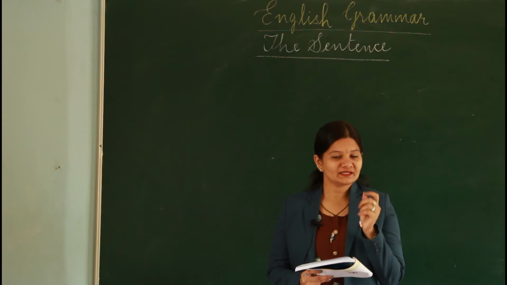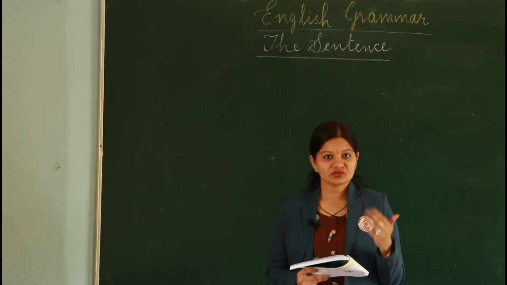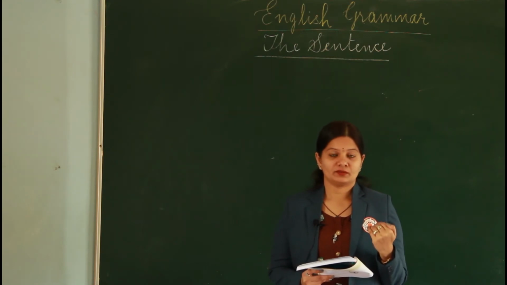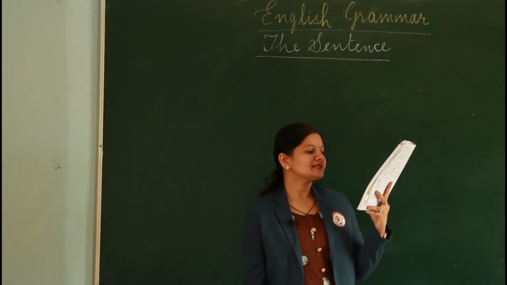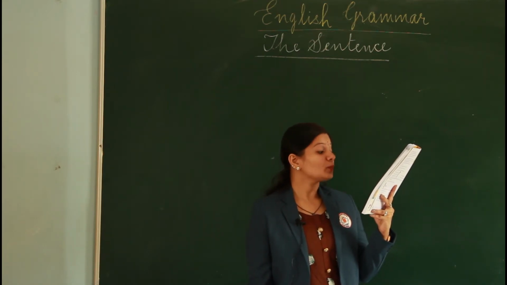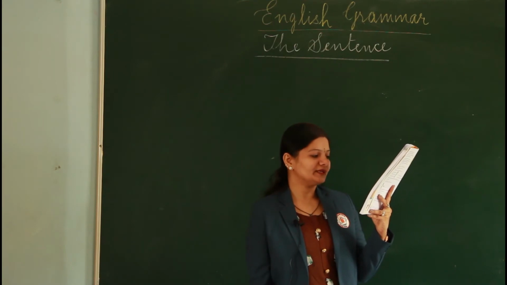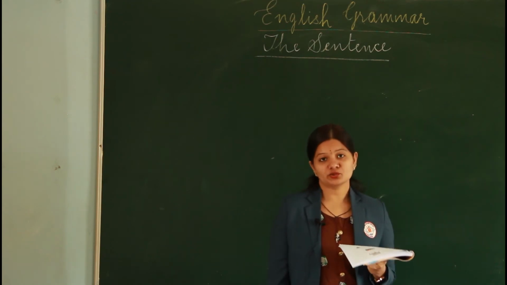I'll give you 30 seconds to do the first and the second one. Just read while I'm reading it. The manager of the firm slipped and fell down the stairs. The warm and bright spring is the best time for picnics. So these were the 2 questions.